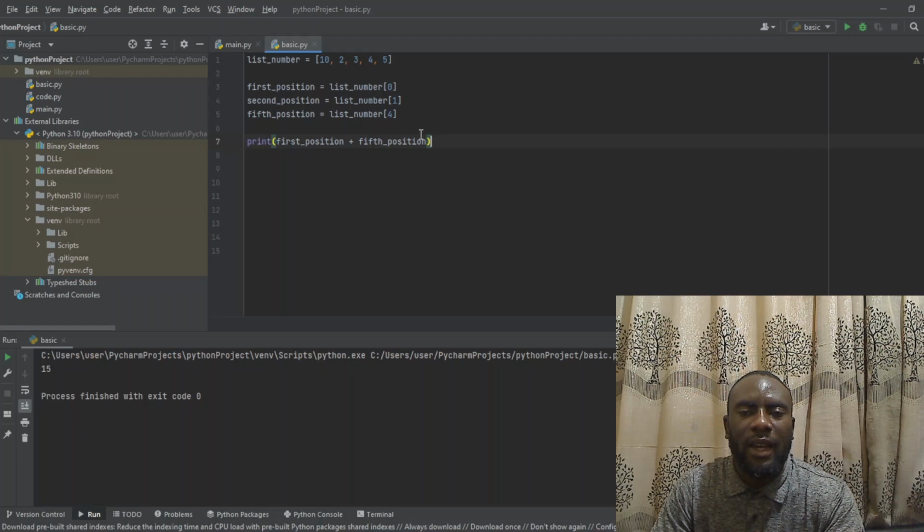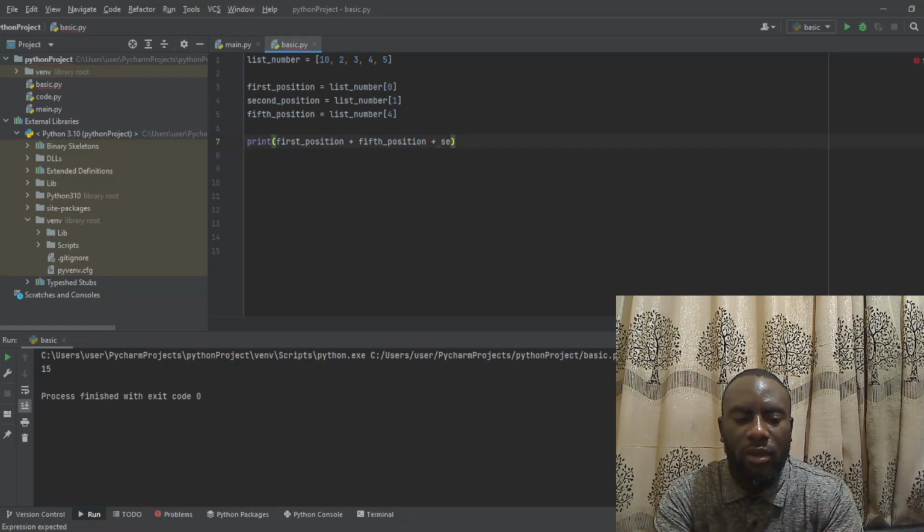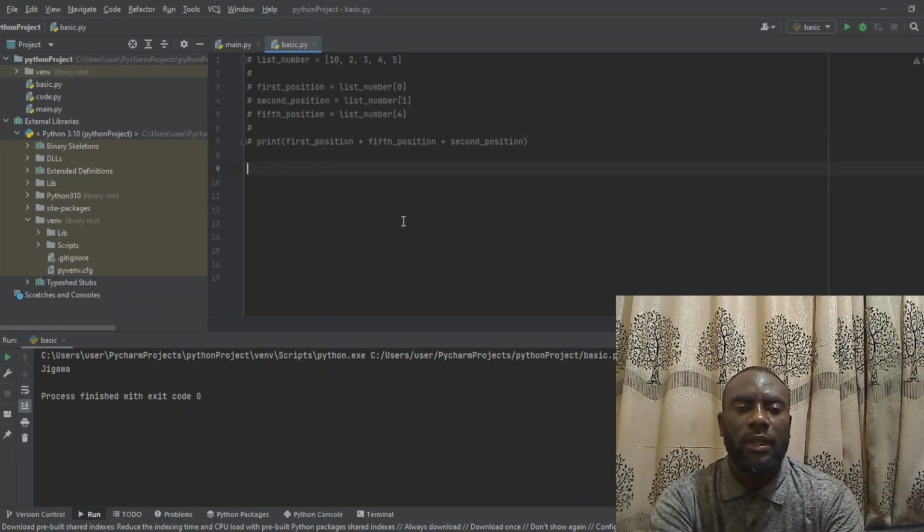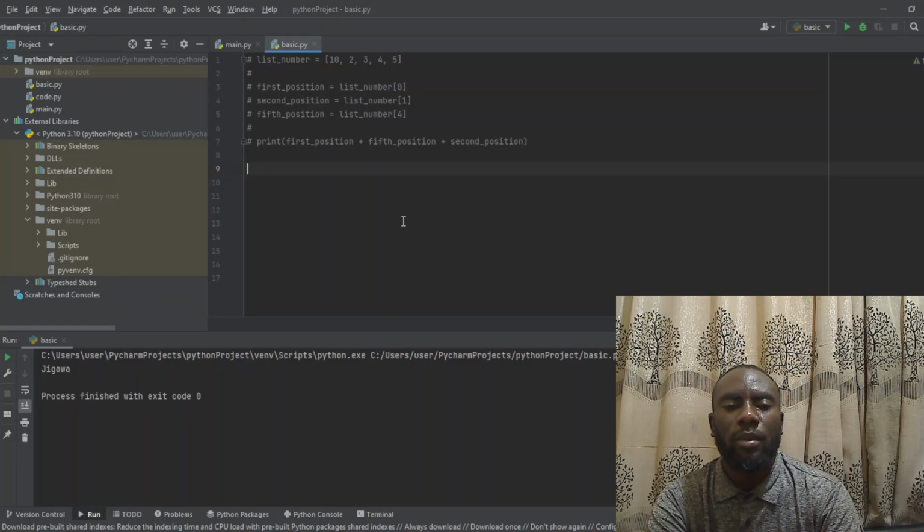You understand? Additionally, I can add up which number is at the second position, so it's also very easy. I'll put plus, then we can say second position. So when we run the program, you can see we have 17. So this is how you can list a lot of values in one variable, and this is how you can access those values with the use of index. Alright, so now let's see how we can make use of a list of strings in one variable.